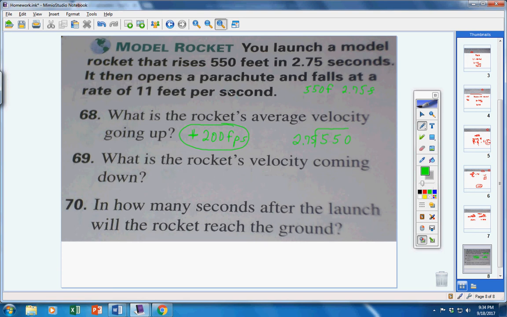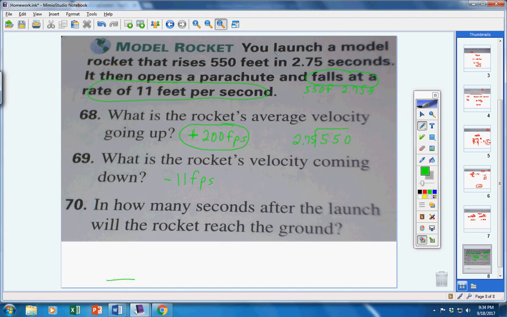Now, what is the rocket's velocity coming down? Well, guys, they give it to you. It falls at a rate of 11 feet per second. So the velocity is going downward, negative 11 feet per second. Alright? So, in how many seconds after the launch will the rocket reach the ground? Okay? Well, we know for now. Watch. Pay attention, guys, okay?